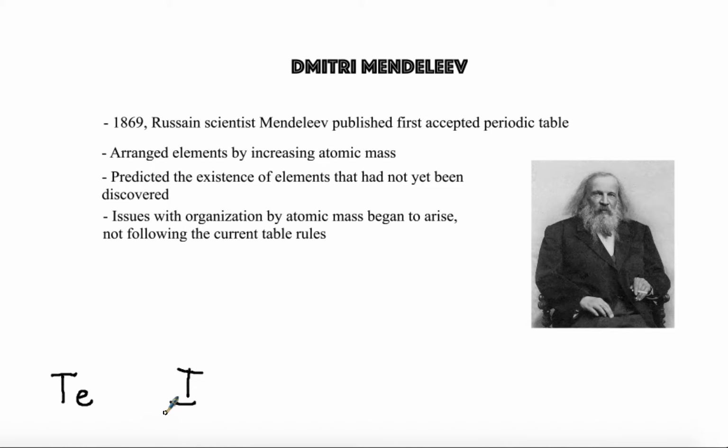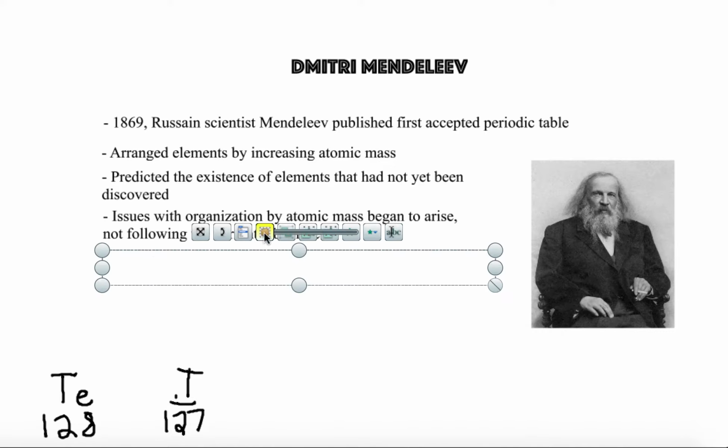Iodine had a mass of roughly 127 AMU, while tellurium had a mass of around 128. But tellurium fit better with other elements that came before iodine, while iodine fit better with other elements that came ahead of tellurium, so he had to start making some exceptions to it. So his rule of organizing by the atomic masses didn't always work out.